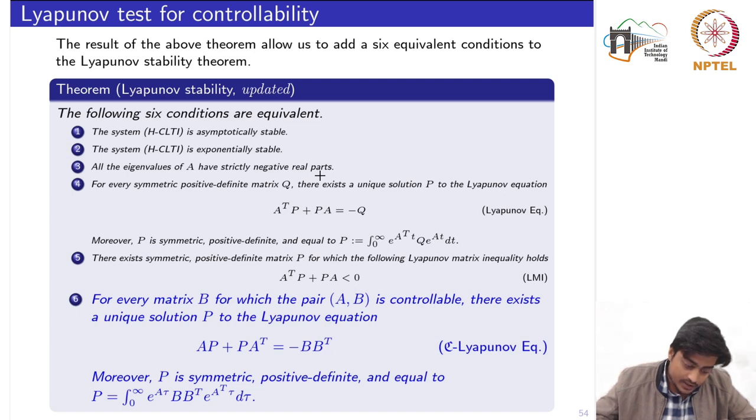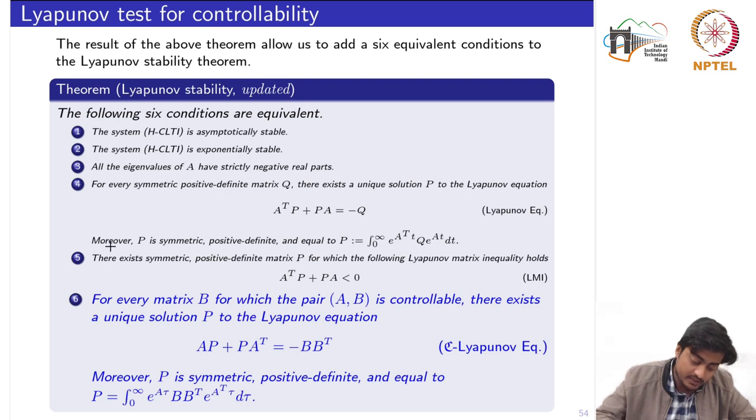So the result of this theorem in fact allows us to add a sixth equivalent statement to the Lyapunov stability theorem. So now we have just updated that Lyapunov stability result, that the system, this homogeneous CLTI, is asymptotically stable. The system is exponentially stable.